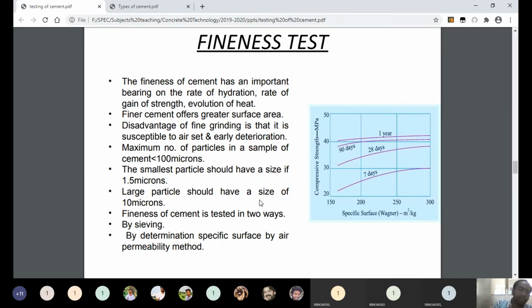The particles whose size is less than 10 microns contribute 1 week strength. And the particles whose size is above 10 microns contribute strength to cement after 1 week. So these are the 4 important points we should remember.